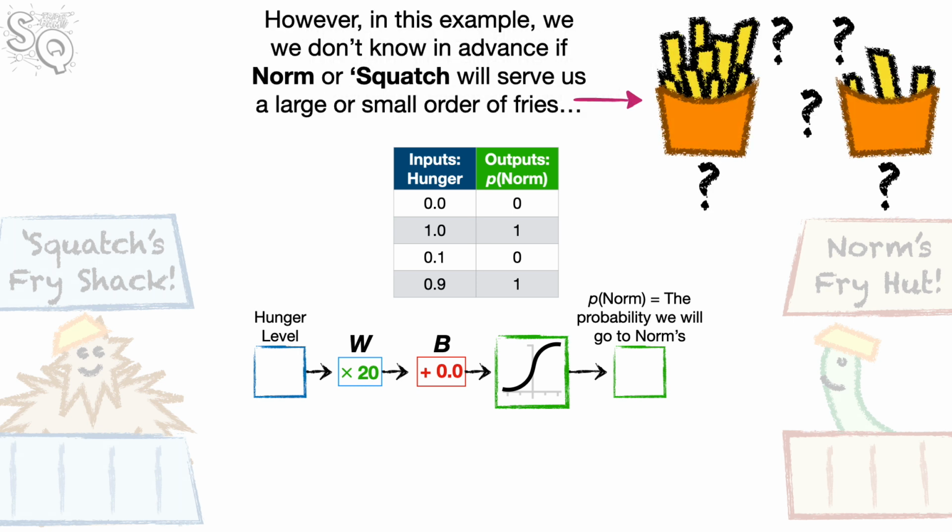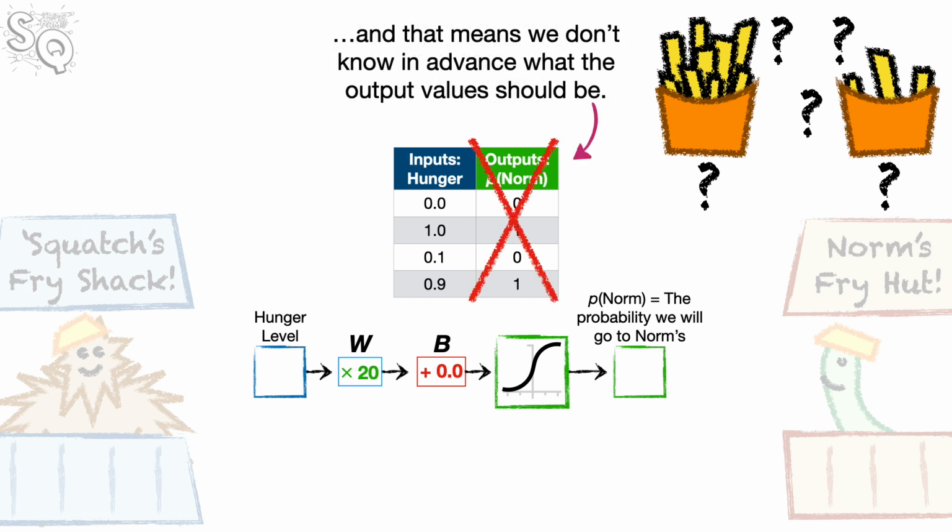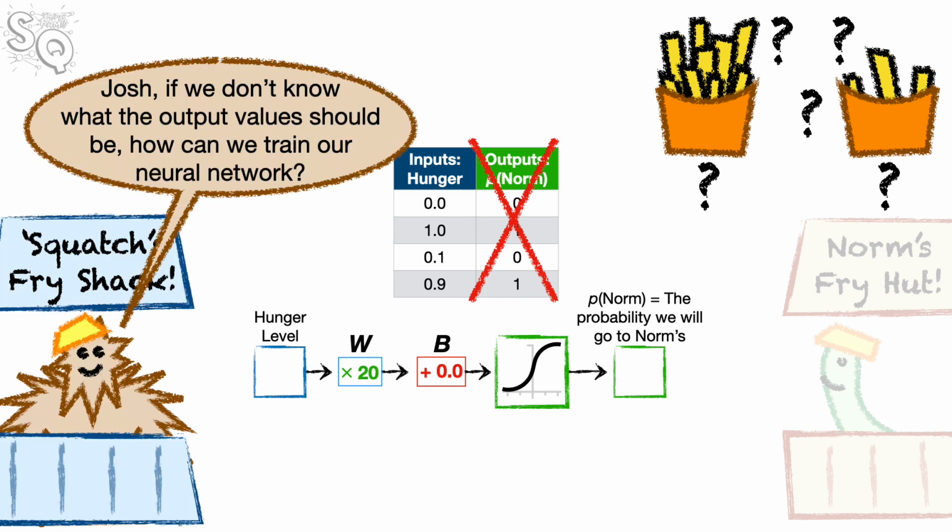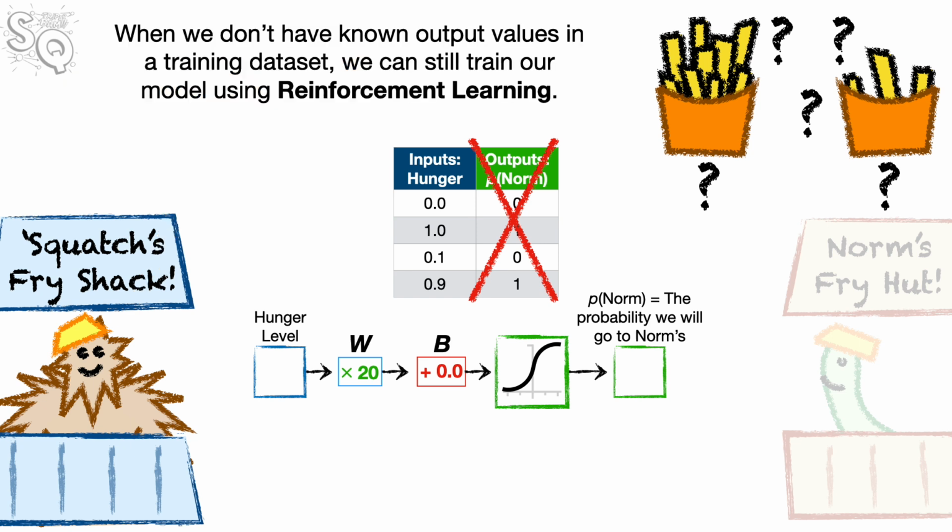However, in this example, we don't know in advance if Norm or Squatch will serve us a large or small order of fries. And that means we don't know in advance what the output value should be. Josh, if we don't know what the output value should be, how can we train our neural network? When we don't have known output values in a training dataset, we can still train our model using reinforcement learning.